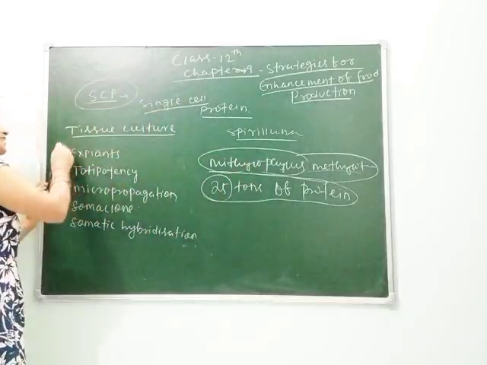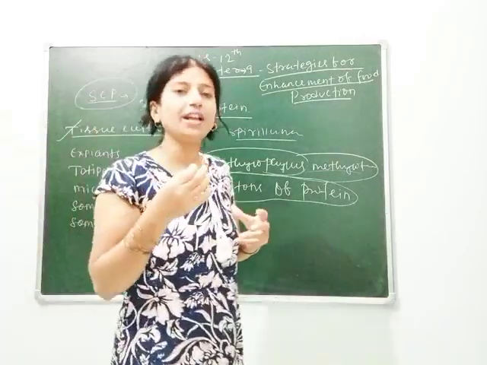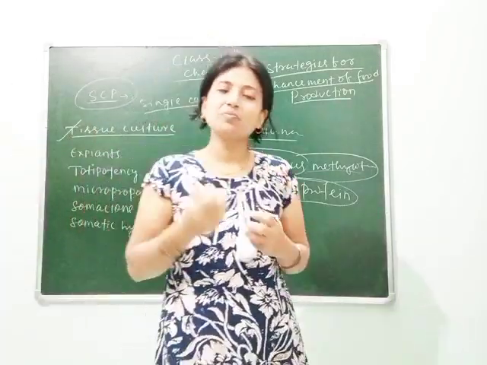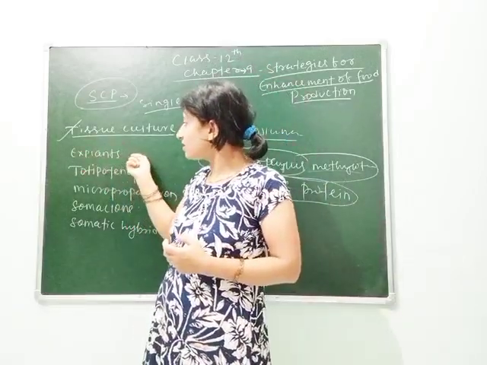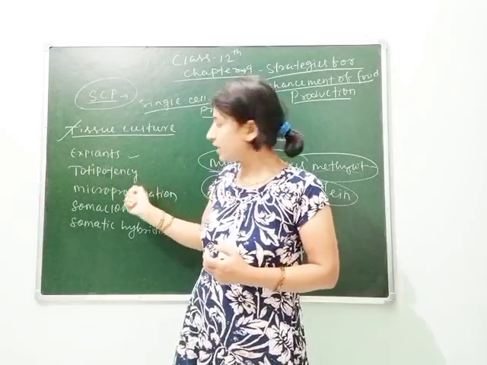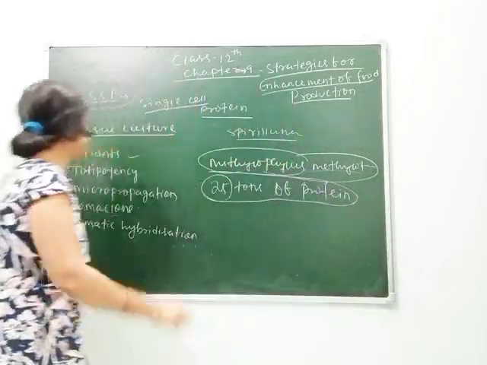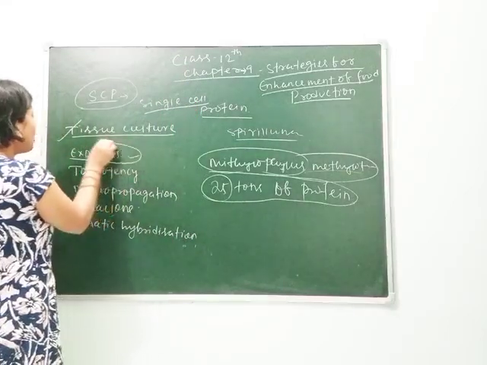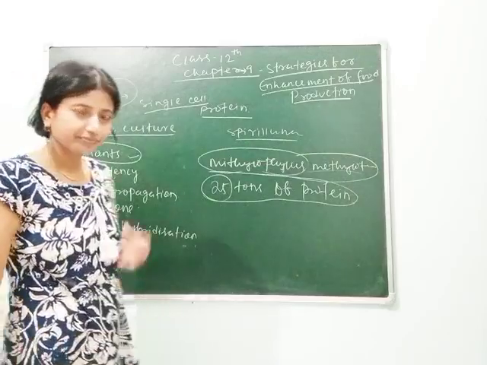So students, let's next move to tissue culture, which is another technique of growing a plant from smaller parts of the plant. Here we will study these terms: explants, totipotency, micropropagation, somaclones and somatic hybridization. First I am explaining explants, but before that let's understand what tissue culture is.